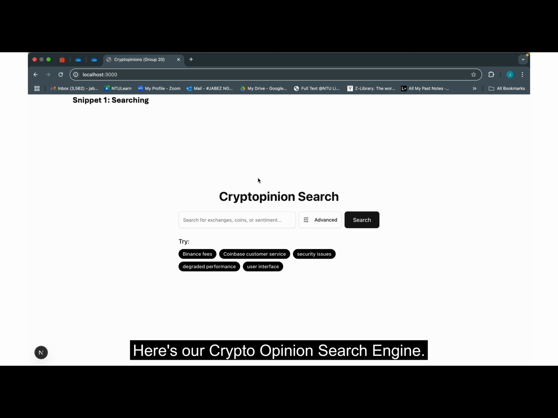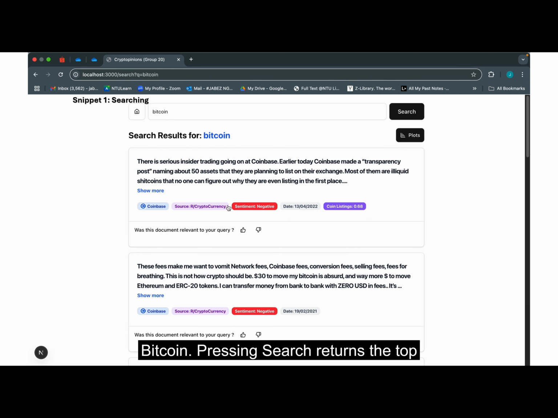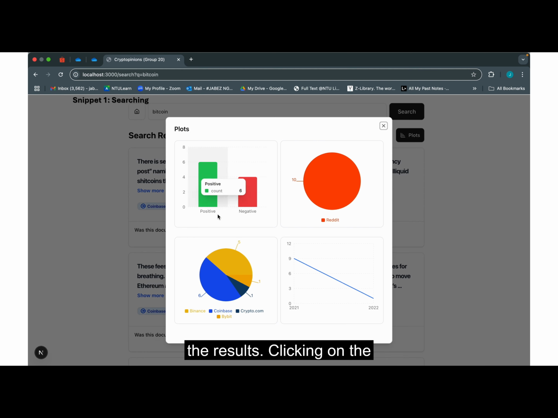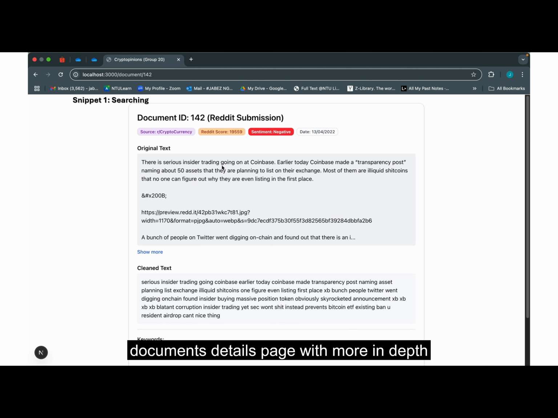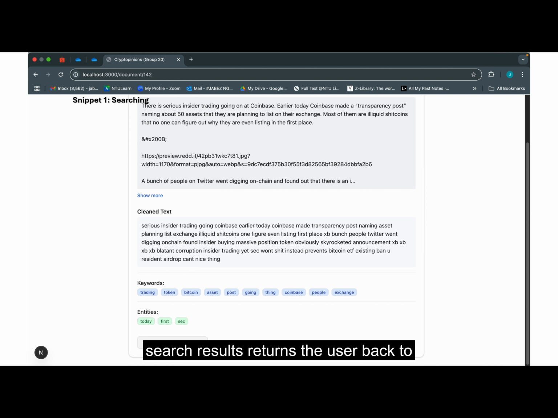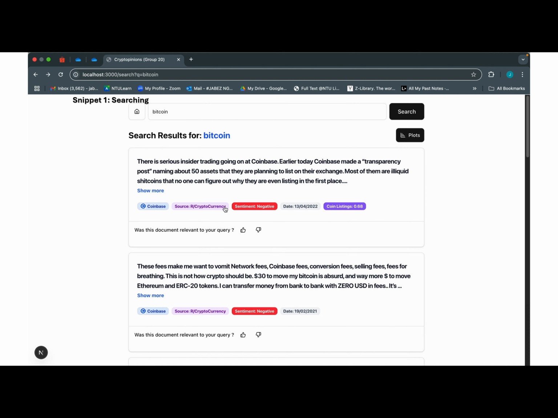Here's our crypto opinion search engine. Users can start by clicking on one of the suggested queries like Binance fees, or they can enter their own, such as Bitcoin. Pressing search returns the top 10 results. Clicking on the plots button shows visual insights on the results. Clicking on a result card, for example, opens the document's details page with more in-depth information. Clicking on the back to search results returns the user back to the search results page.